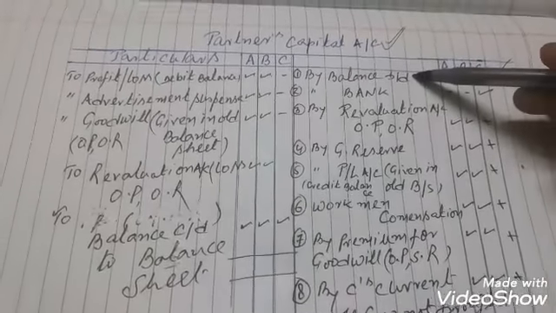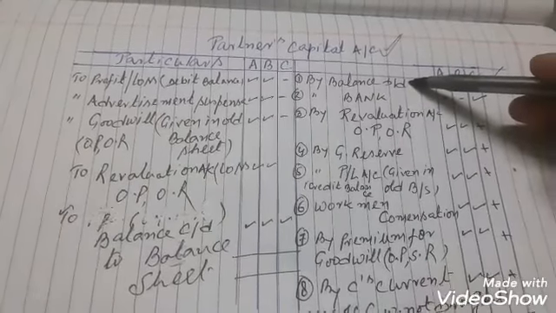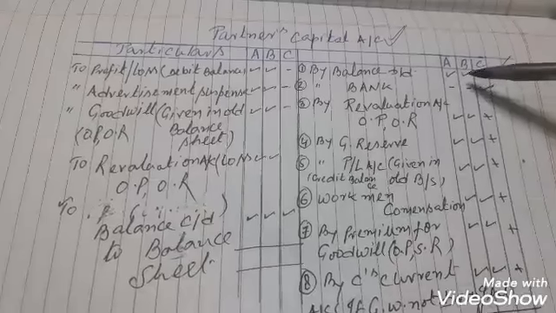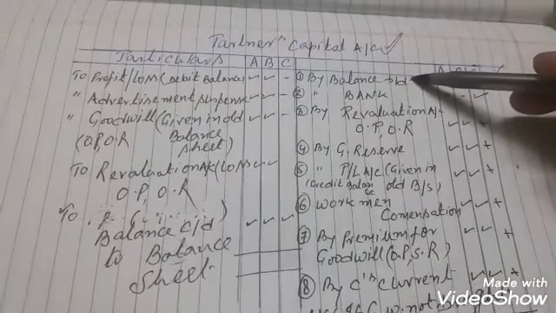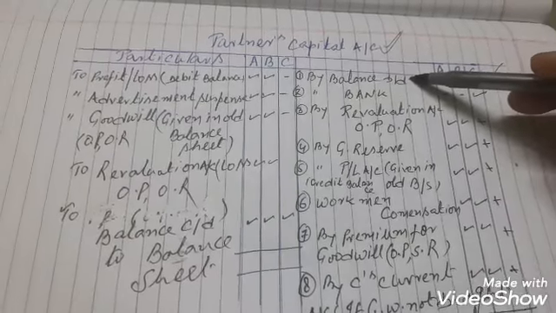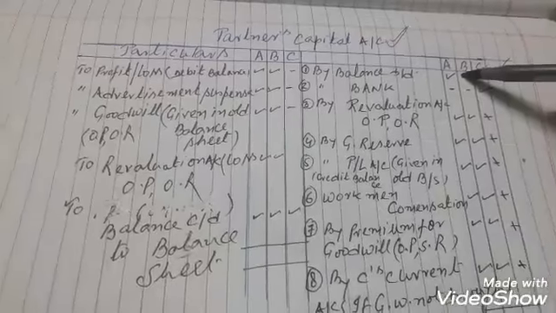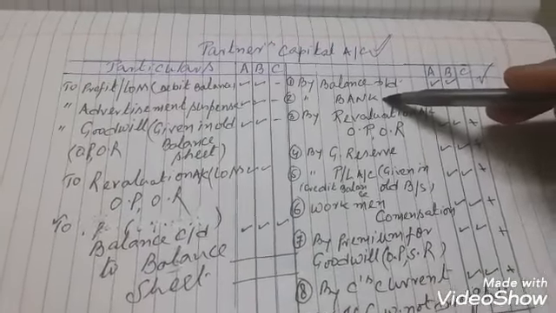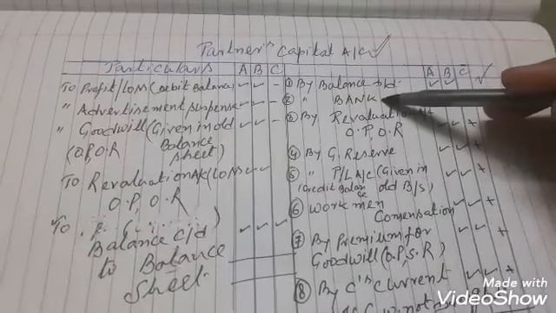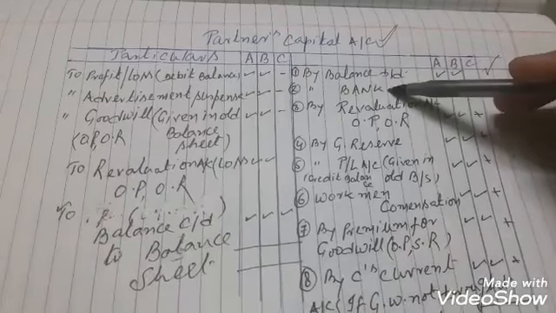On the credit side, first we will show the old capital balances of the old partners, that is A and B. Then we will show the capital brought by the new partner, by bank or cash.